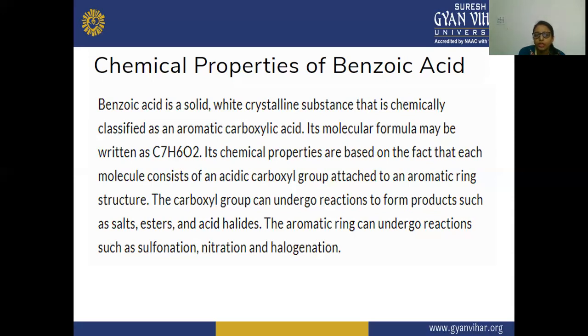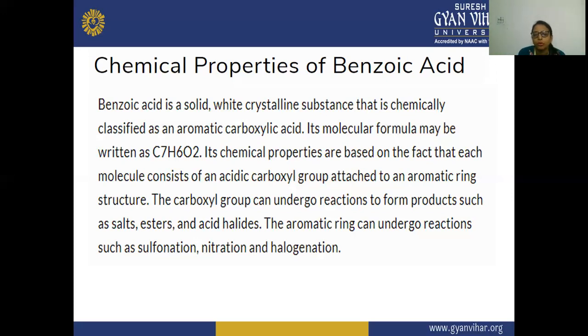C7H6O2. Now, its chemical properties are based on the fact that each molecule consists of an acidic carboxylic group attached to an aromatic structure. So the chemical properties of benzoic acid depend wholly on that acidic carboxylic group bonded to the aromatic ring structure.